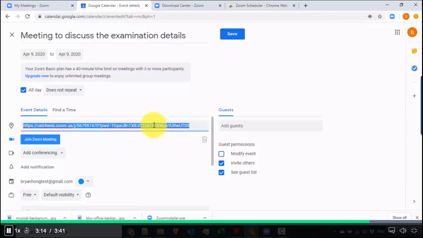So it's pretty easy, pretty straightforward. And then afterwards, since you already have the Zoom link over here, once the meeting invite shows up when it comes to the exact time, you could just click on this one to join the Zoom meeting. So you could just see how easy it is because you have the Zoom extension right inside the Google Calendar. You could do the same thing for Outlook just by installing the plugin from the link that I showed you a while ago.